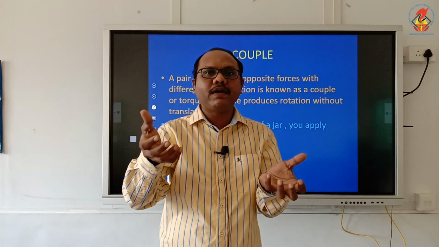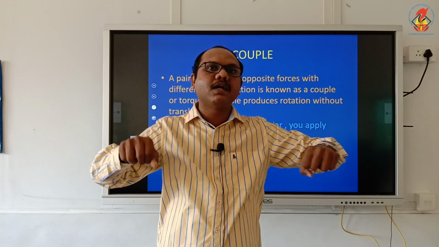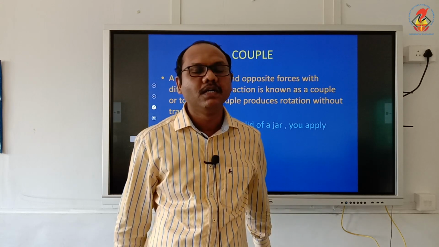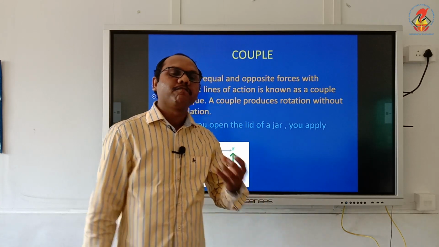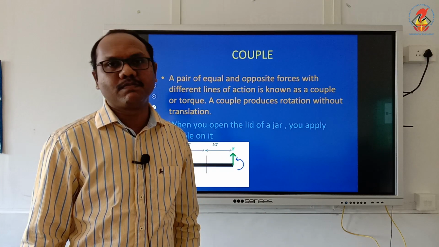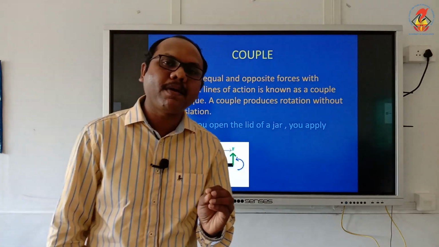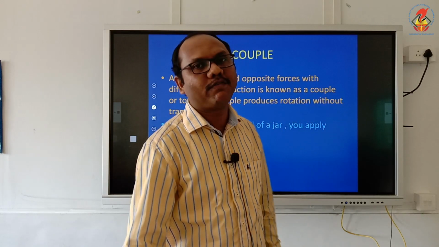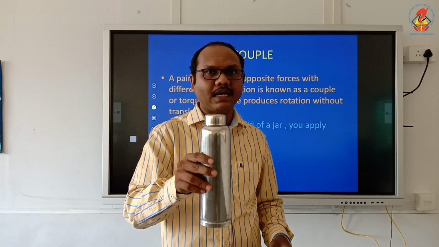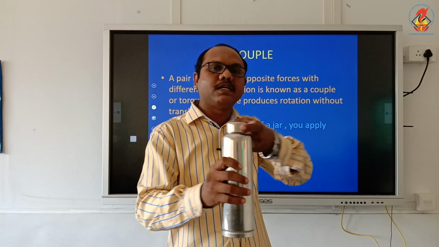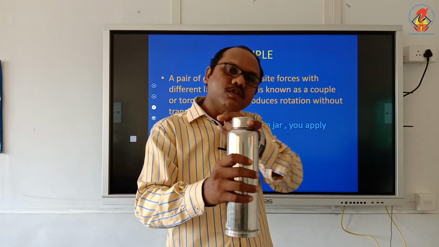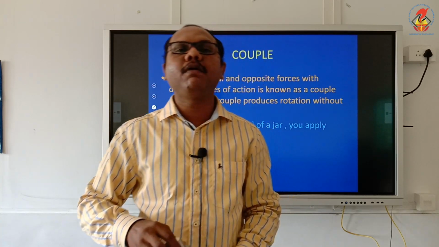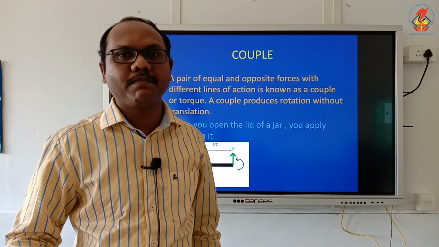The steering wheel of a car, to turn the steering wheel of a car, I am applying the couple force. One is forward, other is backward. So when I apply couple force, the mechanical advantage is more. That means I need to apply less force to provide more turning effect. See, in the bottle case, I am using 1 finger to turn. I have to apply more force, only then it will turn. But when I apply a couple force, with a very small force, it can be turned.